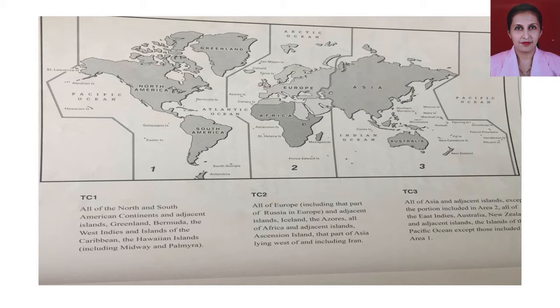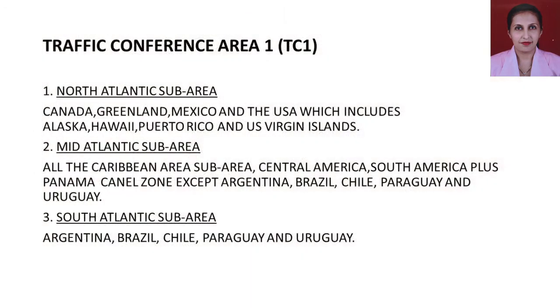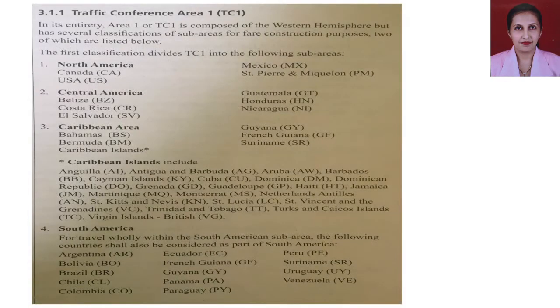in Area 1. So whatever is left out in Area TC1, Area 1 means TC1, whatever is left out in TC1, rest everything comes under TC3. So in simple terms, we can explain TC3 as whatever is left out in TC1 and TC2 comes under TC3. So here are the names of the countries, and we'll see how TC1 is divided.